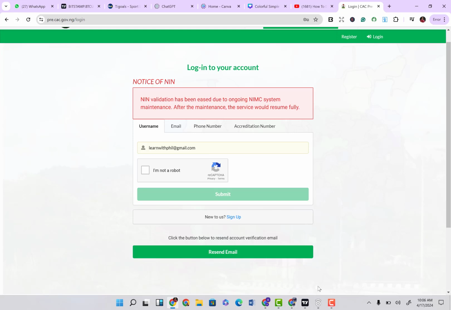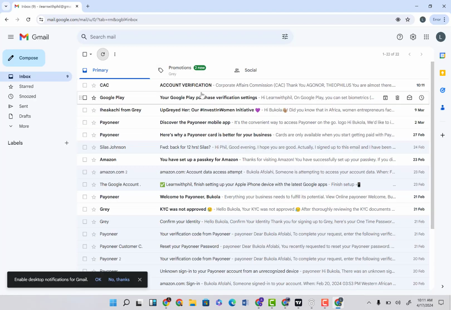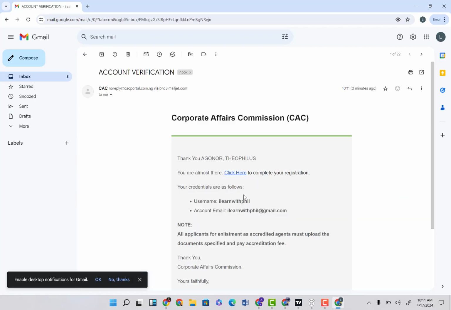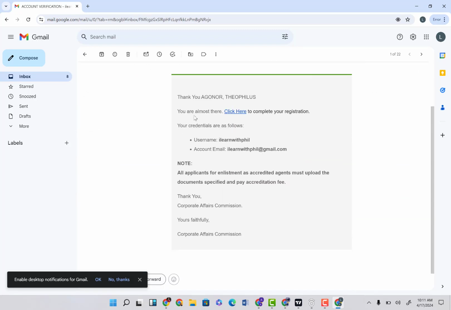All right, so give me some time to do that. I'm just going to go to my email right now. I'm on my email, so I'm just going to click on account verification. You can see, thank you, Argonaut Theophilus. You are almost there. To complete, click here to complete your registration. Your credentials are as follows. This is my username. This is my email. So I'm just going to click on click here to verify my email. This is just to be sure that your email is correct and you're not some robot that is trying to access their website.